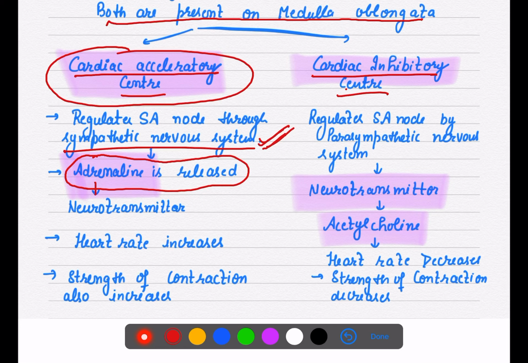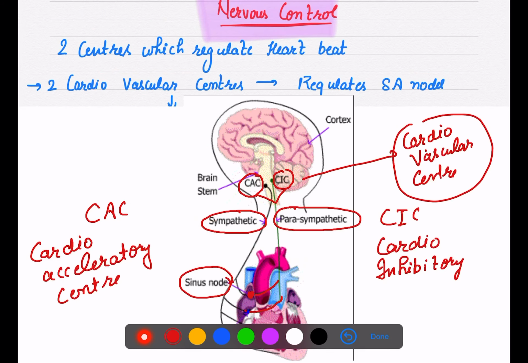It is a neurotransmitter which is released at that time. It increases our heart rate. Why? Because the moment adrenaline is released, this center is controlling your SA node, means it is sending the signal to the SA node.